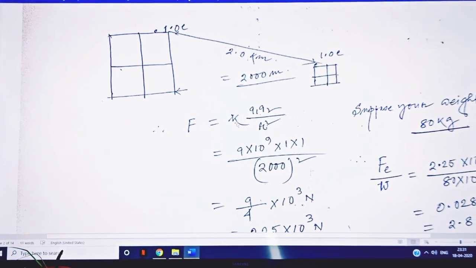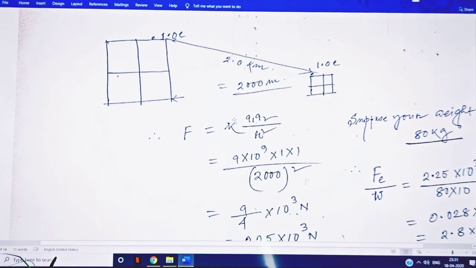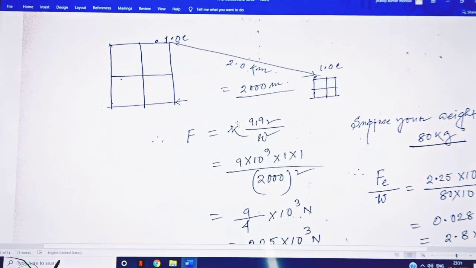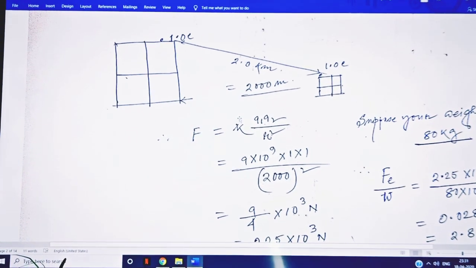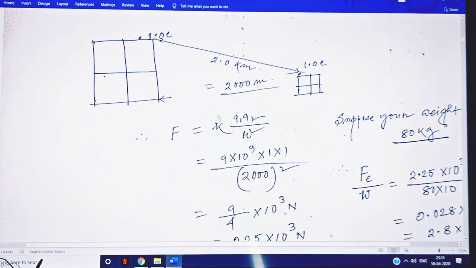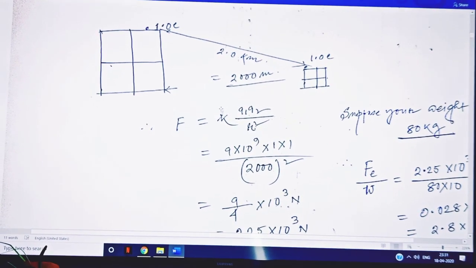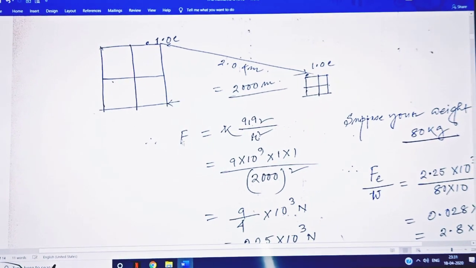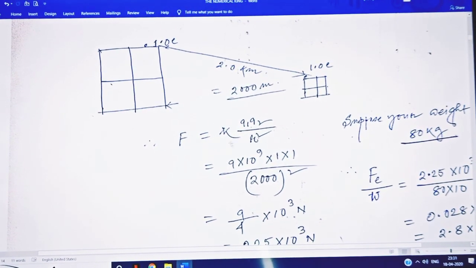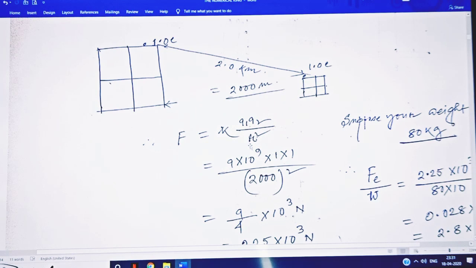Kappa is the Greek alphabet, and most of the books use K, and another K is the dielectric constant. So here kappa you can take as the Greek alphabet, the proportionality constant.